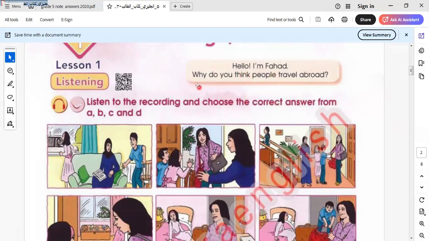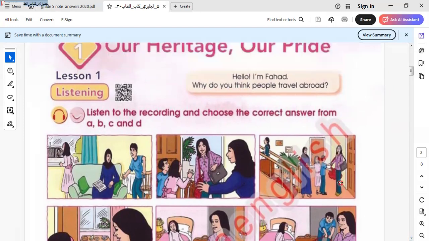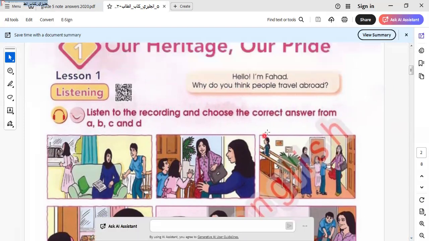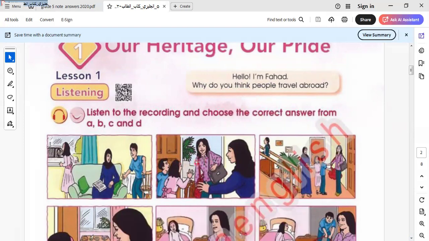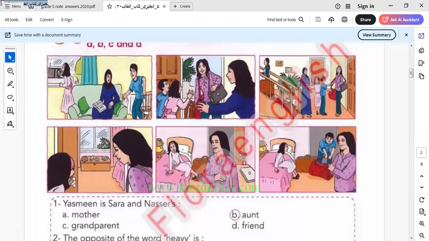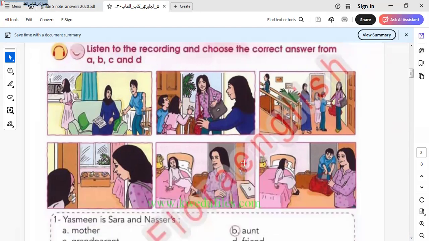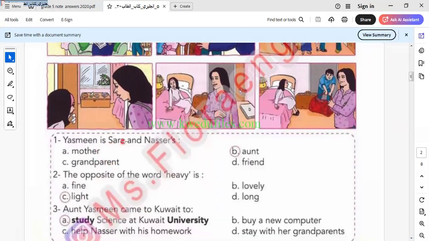Hello, I'm Fahd. Why do you think people travel abroad? Let's know why. Here is a question. I think it is the parent, not the teacher, who asks the question: why do you think people travel abroad? Let's know why people travel abroad. Here we say Yasmin is Nasser's and Sarah's aunt. So Yasmin is the aunt of Sarah and Nasser.